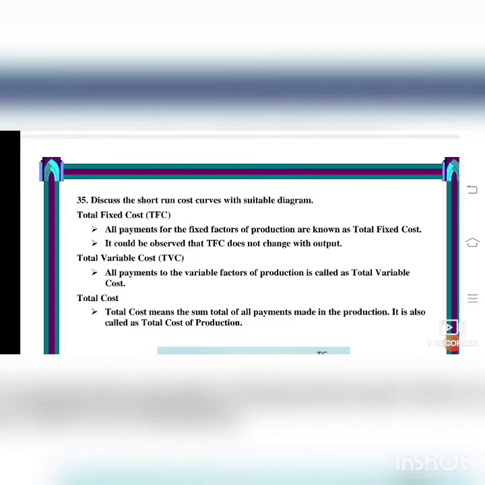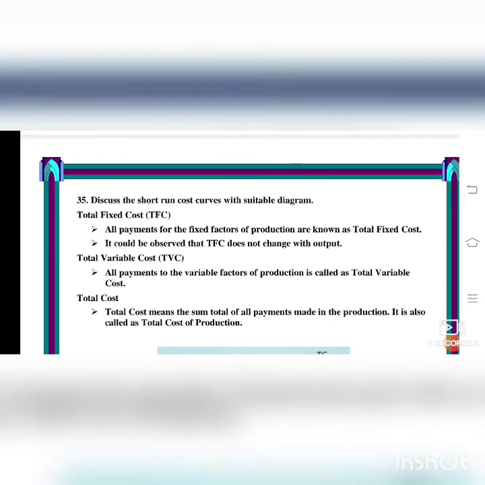All payments for the fixed factors of production are known as total fixed cost. Total fixed cost means the expense spent for the factors that are fixed. It will not change. It could be observed that TFC does not change with the output. All the total fixed cost will be fixed, all payments for the fixed factors.